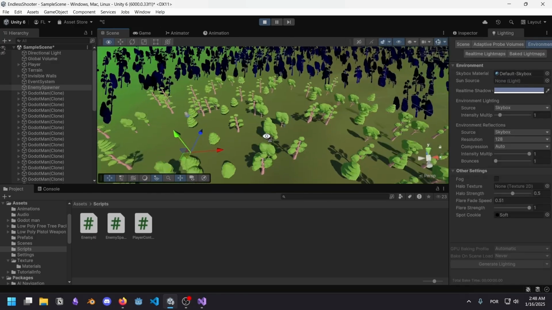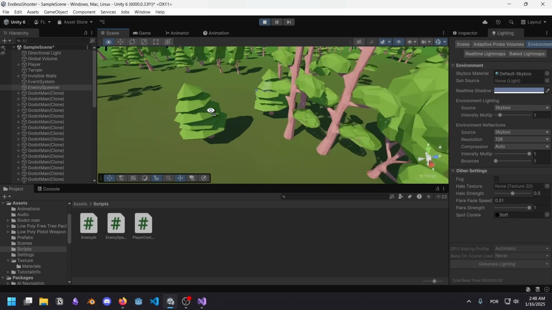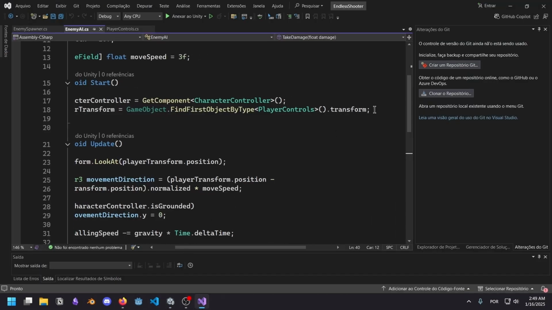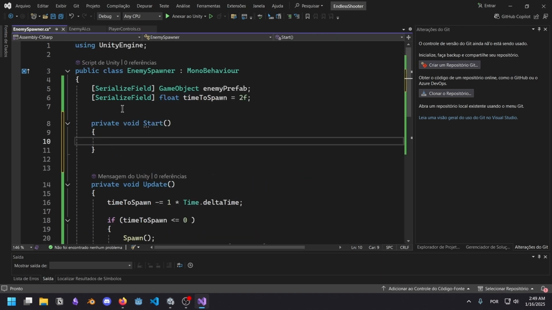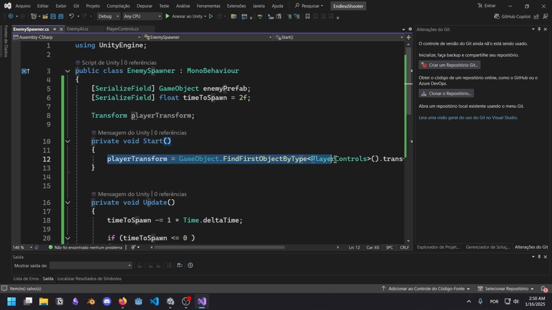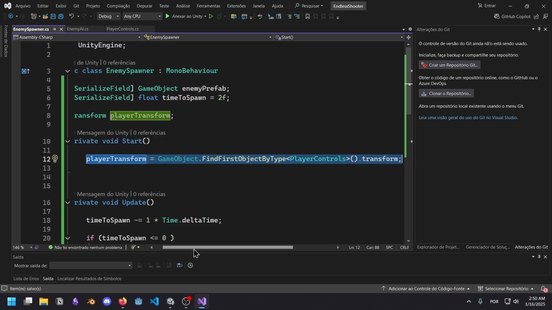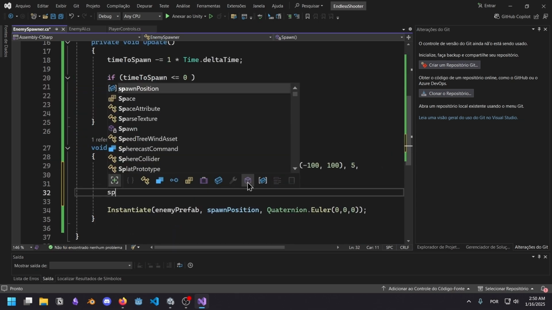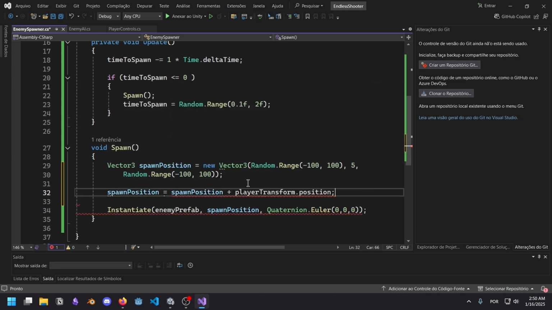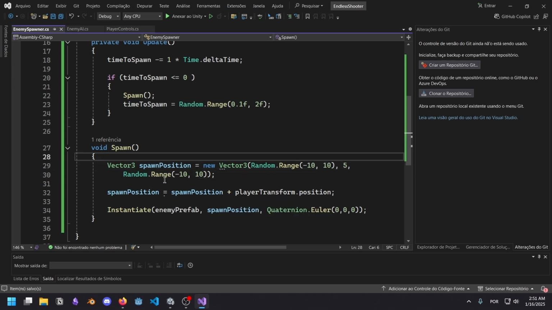We have one here. Okay, so I think what's happening is that they are spawning too far away from the player. I'm actually going to use the player as a base. I'm going to use the same logic I used here to get the player's position. So we have the player transform, which means we have the position. All I have to do is go to the next line and make the spawn position be equal to spawn position plus the player transform.position. This number now represents an offset from the player's position. And I think 100 might have been too much, so I'm going to go with 10. 10 is what we need. We could create a variable, right?